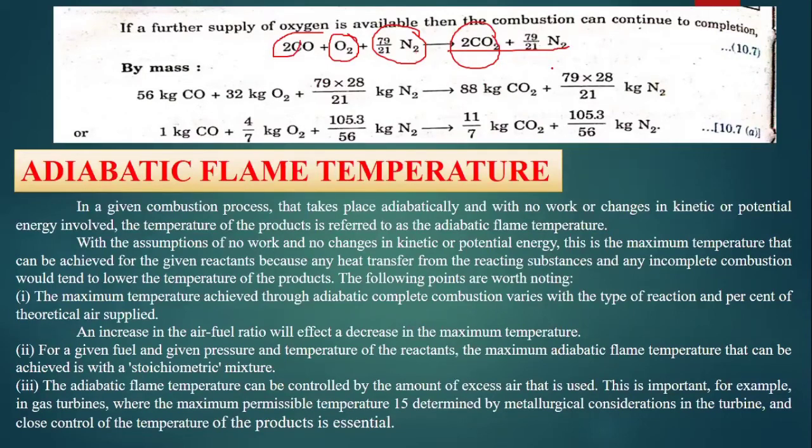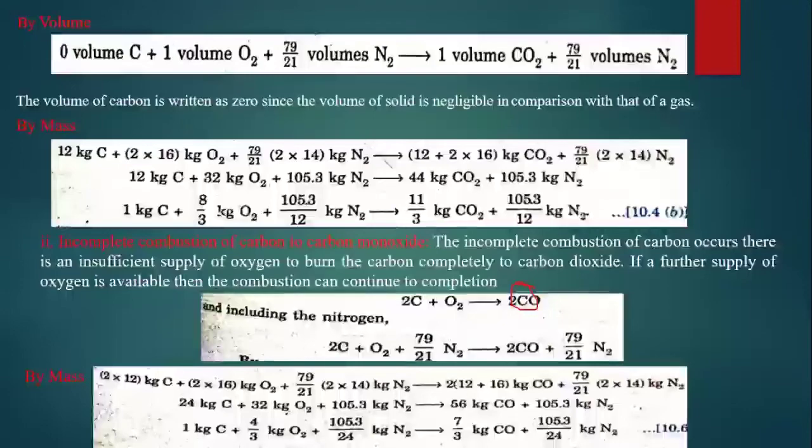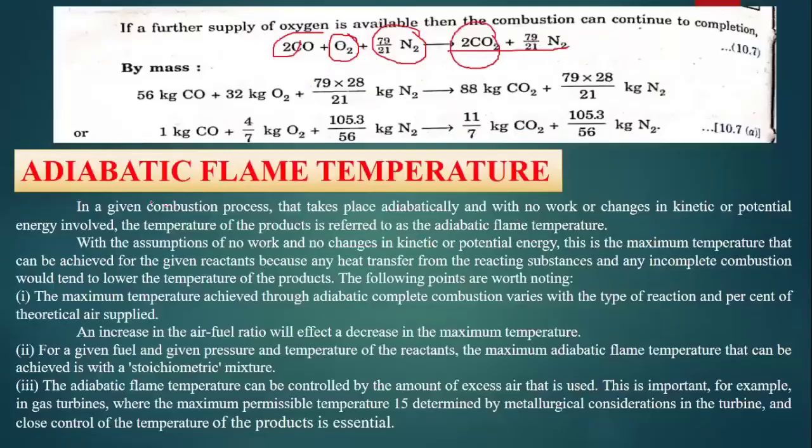So if we do mass analysis for this same thing, this 56 kg of CO, which we have already derived here, so that's why he has directly taken. And this 2 into 16, how much? 32 kg. And this 79 by 21 into 2 into 14, how much? 28. So 28 kg of nitrogen gives us this 88 kg of CO2.